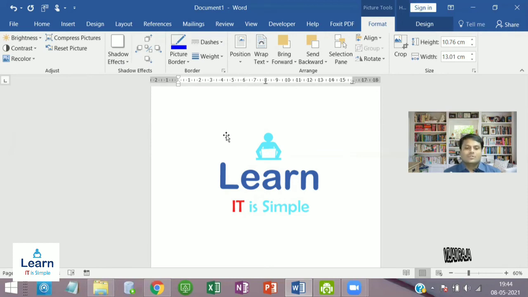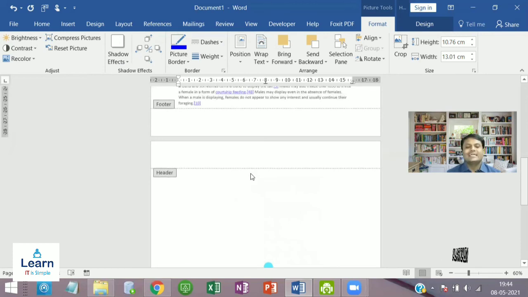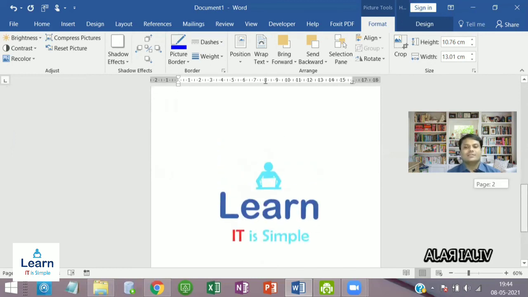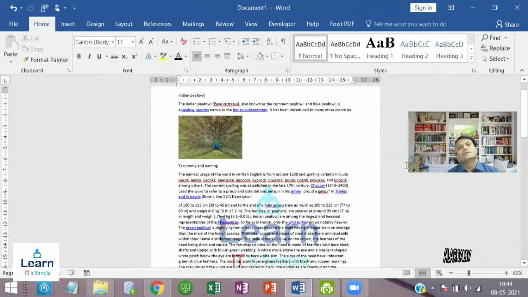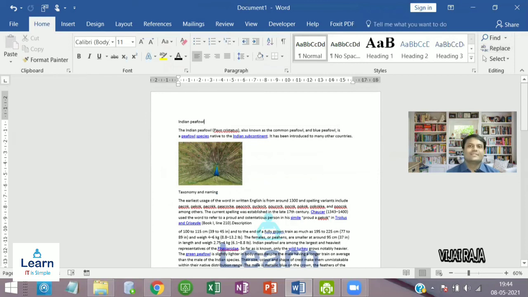So don't forget the shortcut key. Just double click at the top or bottom of your document, and you will have access. And how to exit this option? You have to click Design and click Close Header and Footer. This is how you can escape from the header and footer option. Okay, thank you.